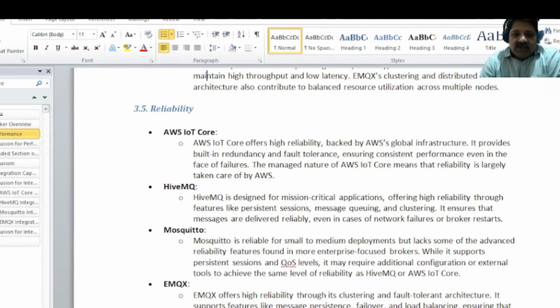HiveMQ is also designed to offer reliability when there is a failure. They have persistent systems, message queuing and clustering, which will increase the reliability. In case of Mosquitto, you need to add some features when you are doing it at large scale. So comparatively, compared with HiveMQ, AWS IoT Core and EMQX, Mosquitto needs a lot of additional features to make it more reliable.